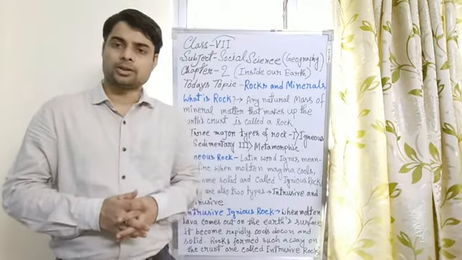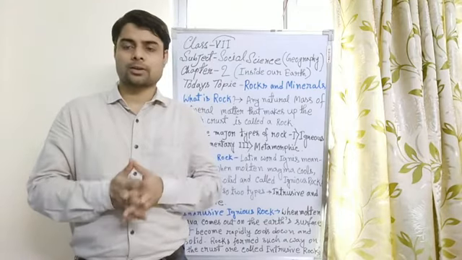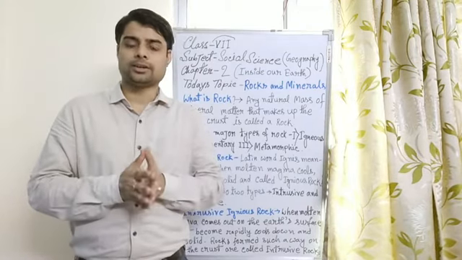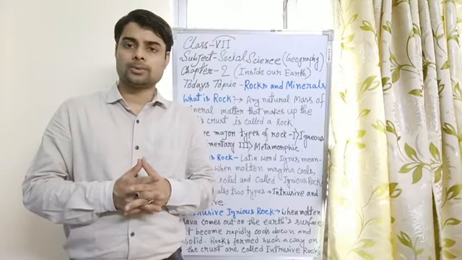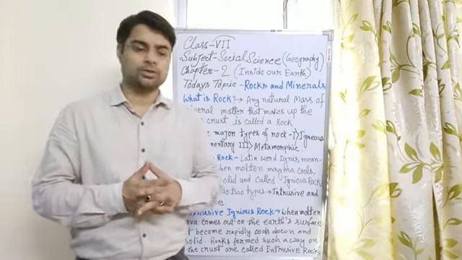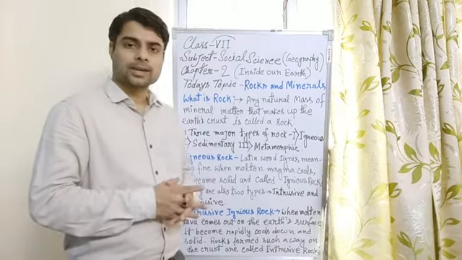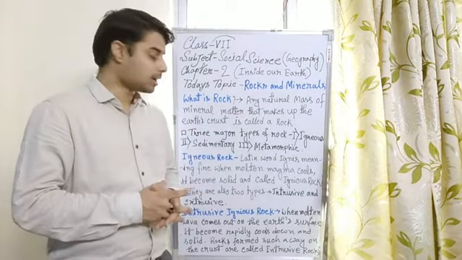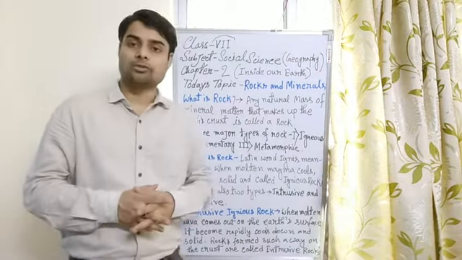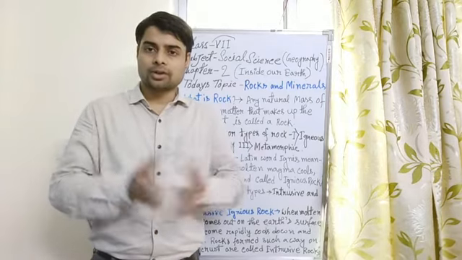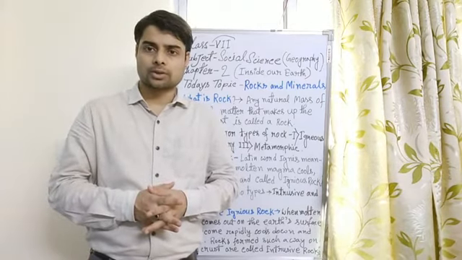And the geologists, as per their origin, divided rocks into three different categories. The first one is igneous rock, the second one sedimentary rock, and the third one metamorphic rock. So what are the definitions of these three types of rocks?